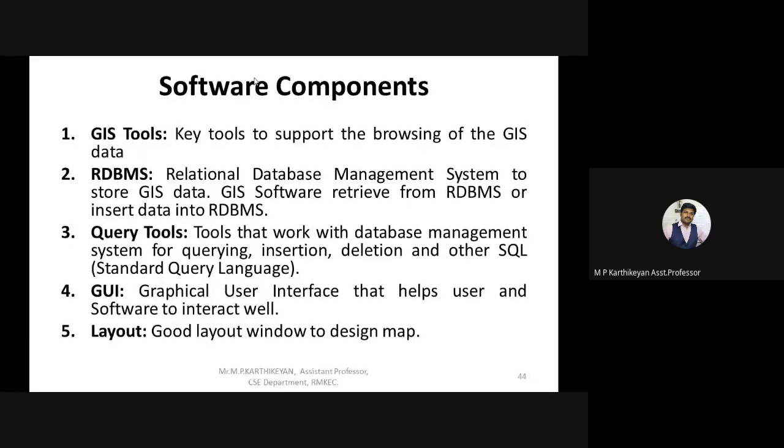The graphical user interface is the interface between the system and the user. A successful interaction happens when the information is clear and the output is precise. That is what is called a successful GUI. And the last one, layout. A good layout window is used to design a map. That's all. So this is the software component.